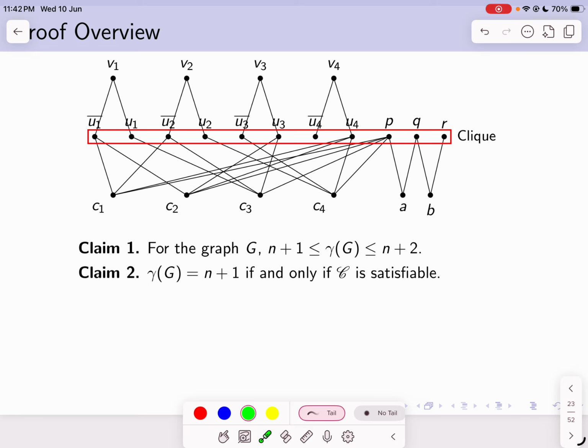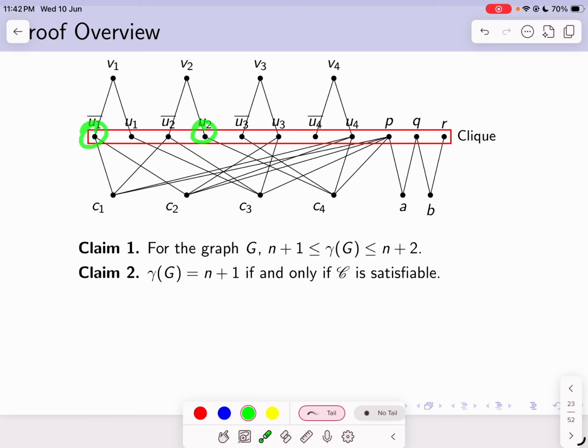Now I claim that the set of clauses C is satisfiable if and only if the domination number is n plus 1. If C were satisfiable, then I'll have a satisfying truth assignment, so each clause contains one true literal vertex. All the true literal vertices I'll include in the dominating set.